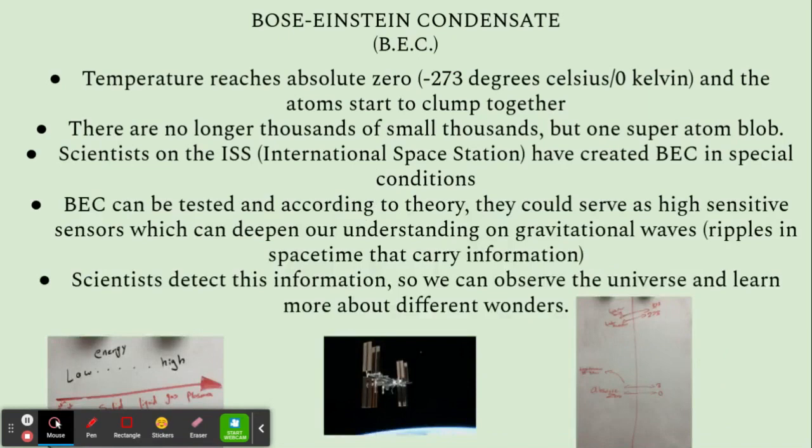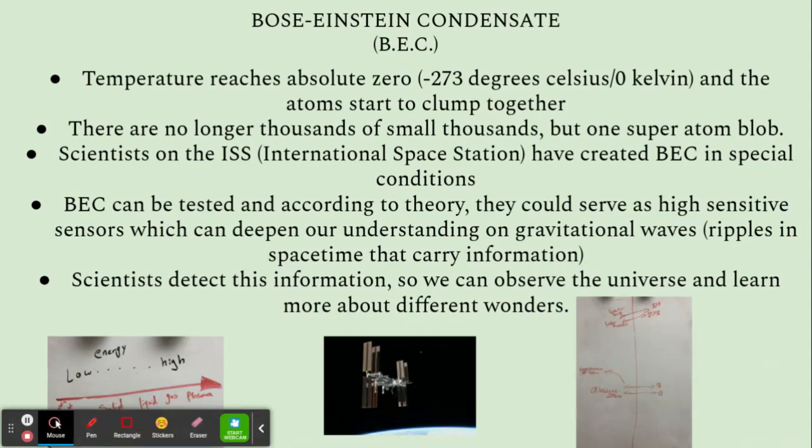Bose-Einstein condensate, or BEC, is when the temperature reaches absolute zero. You can create BEC with a few special elements like rubidium. When the temperature is near absolute zero, the atoms begin to clump together. They can't move at all and they lose almost all of their energy. Since there's no more energy left to transfer, all atoms have the exact same level. There are no longer thousands of separate atoms, but instead there's one big superatom.